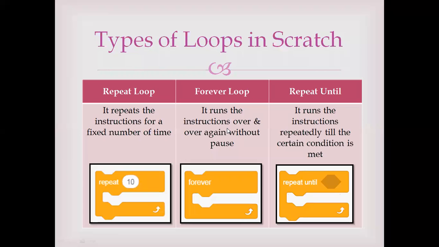Forever loop means it will never pause, it will keep on going over and over again without any pause. So this type of loop is known as forever loop. Next is repeat until. Repeat until means this loop will get stopped when a certain condition is met. For example, as I told you, if somebody will shout on the roller coaster or somebody will start crying, then the loop will get stopped, then the roller coaster will get stopped. So we will specify a condition, and as soon as that condition is satisfied, the loop will stop working. So these are the three types of loop.